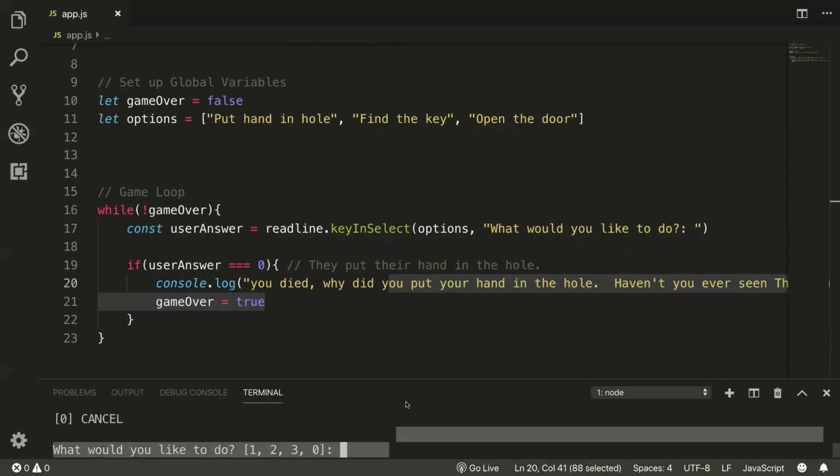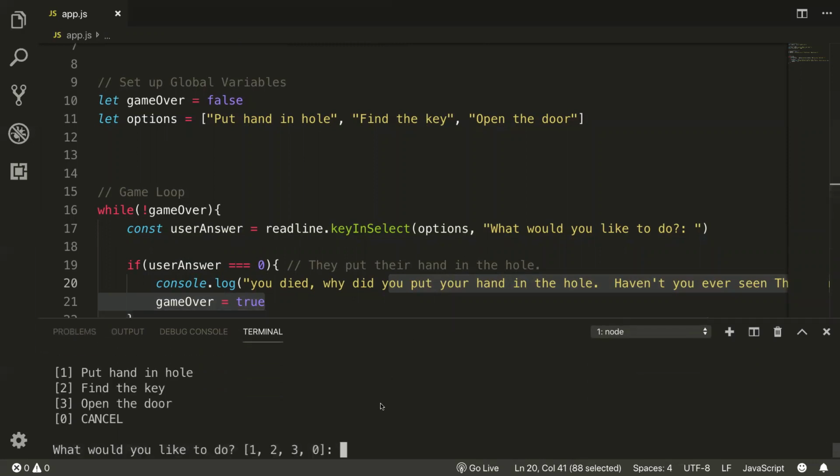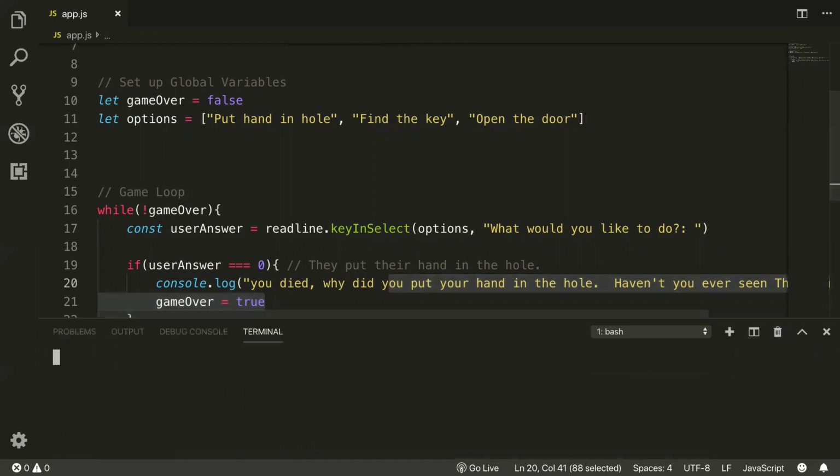Let me exit my game. Oh yeah, sometimes readline sync won't let you exit. Do you know the way to completely kill a terminal? That'll only work in some cases, unfortunately. You can also just hit this trash can, throws it away, reopen a new one. Or you can hit this plus sign, and you can have multiple consoles at once. But I just got a new console, so now I'll replay the game.